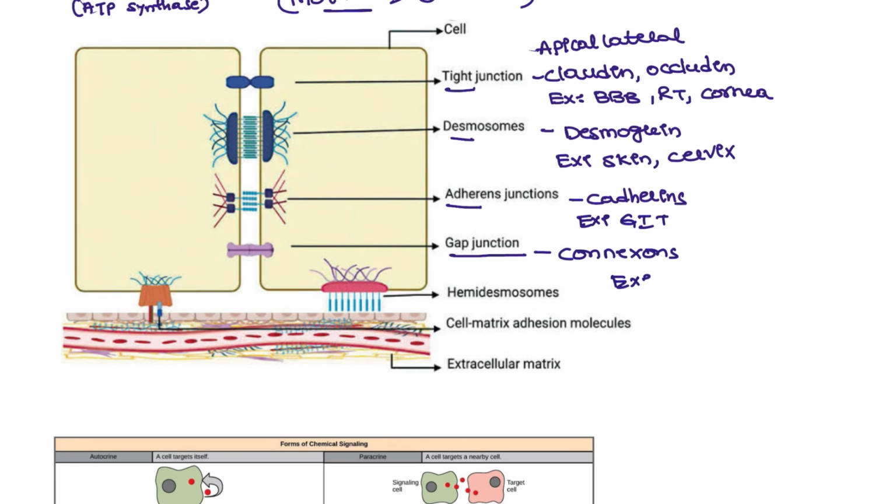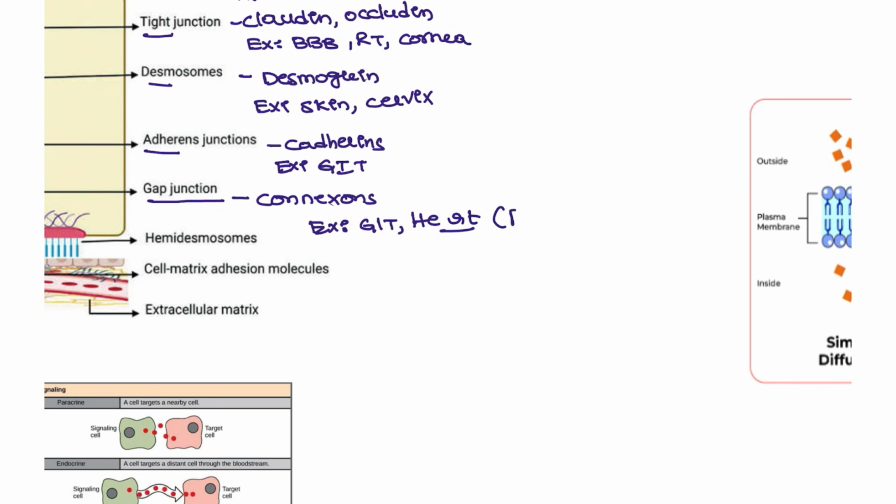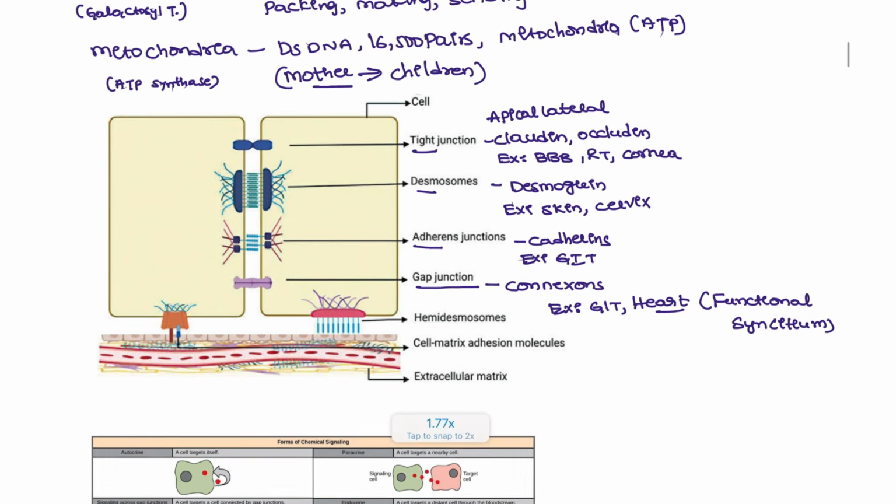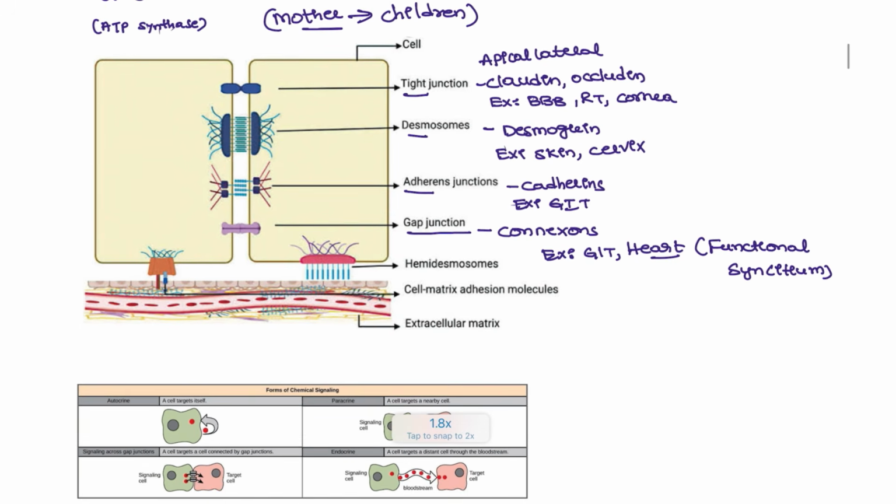An example: it is present in the GIT, and also in the heart. Especially in the heart it is very important. In the heart, it forms one of the most important structures, the functional syncytium. Functional syncytium is formed by the gap junctions. These are the important points that you have to take note of about the junctions.